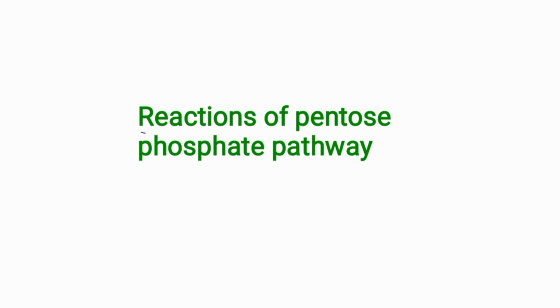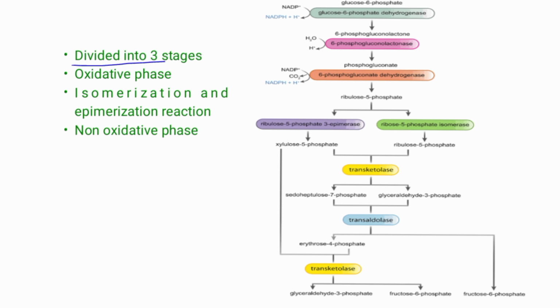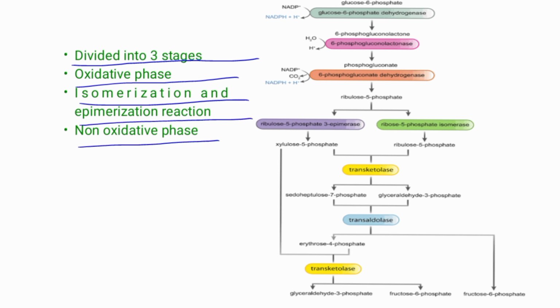Hello friends, today we are dealing with the reactions of pentose phosphate pathway. This pathway is divided into three stages, that is oxidative phase, isomerization and epimerization reaction, and non-oxidative phase.